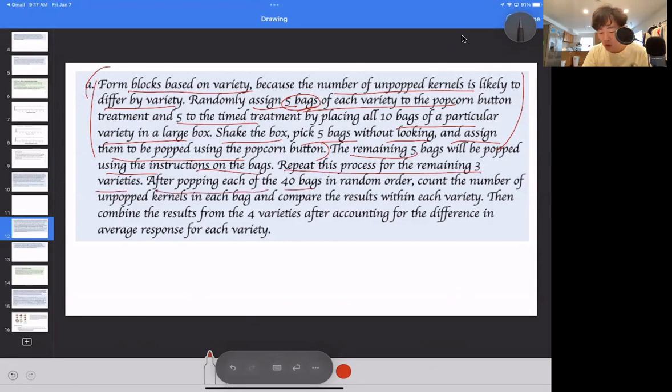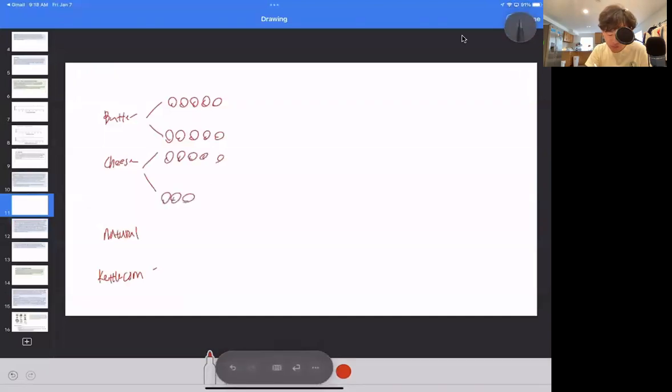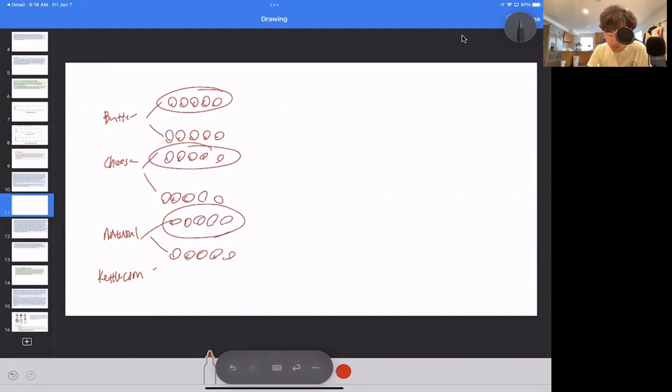After popping each of the 40 bags in a random order, count the number of unpopped kernels in each bag, compare the results within each variety, then combine the results from the 4 varieties after accounting for the difference in the average response for each variety. So what we're going to do is have these 5 here, then these 5 here, and then we're just going to compare the results, right? So these will be the microwave settings, and then we want to get all the results here.